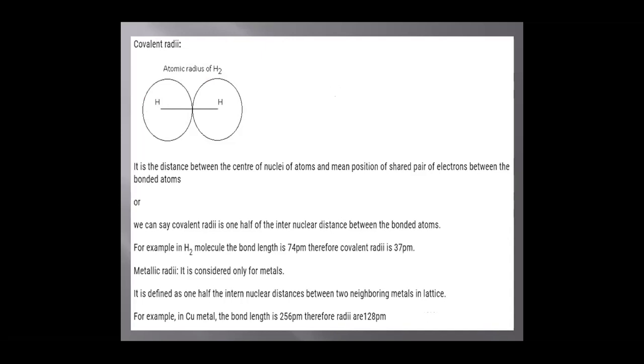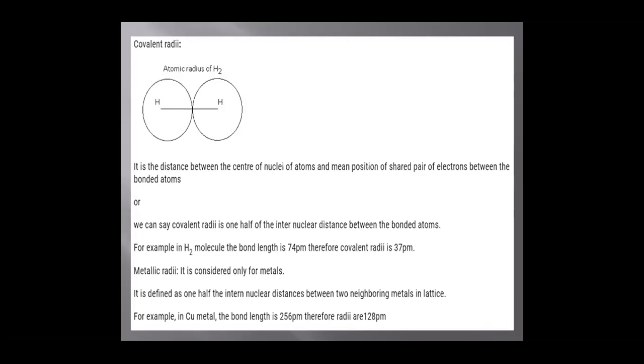Covalent radius. Covalent radius is the distance between the center of nuclei of atoms and the mean position of the shared pair of electrons between the bonded atoms. Or you can say covalent radius is one half the internuclear distance between the bonded atoms. For example, if you take homo diatomic molecules such as the hydrogen molecule, the bond length is 74 picometer. Therefore, the covalent radius of one hydrogen atom is 37 picometer.